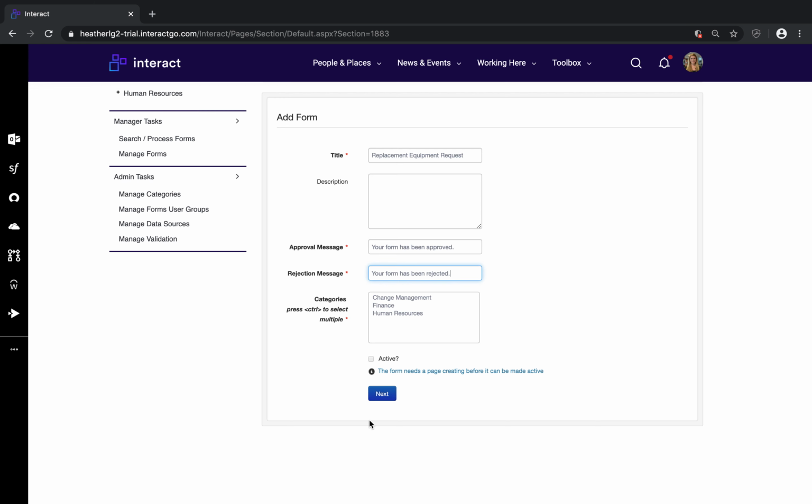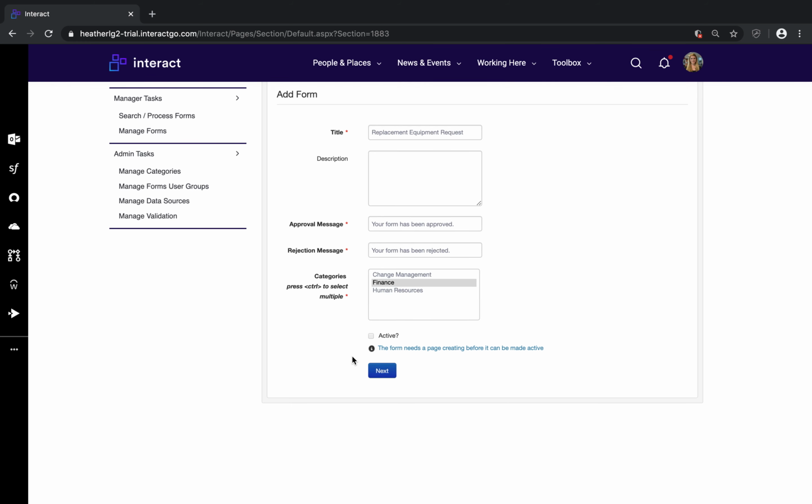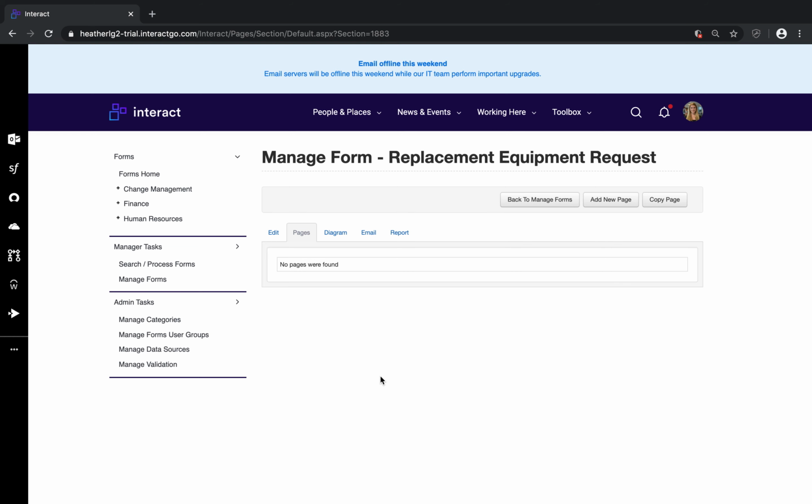So choose which category it would belong to. If it does belong to more than one, then you can, of course, hold Control and select more than one if you need to. And then, of course, we're getting close to the next stage of the form. You can't make this form active right now because the form needs to have been built with your pages before you can come back and make that active. So once you've added pages to the form, you will then be able to select this box. Click on Next, and you'll be taken through to the next part of your form creation.